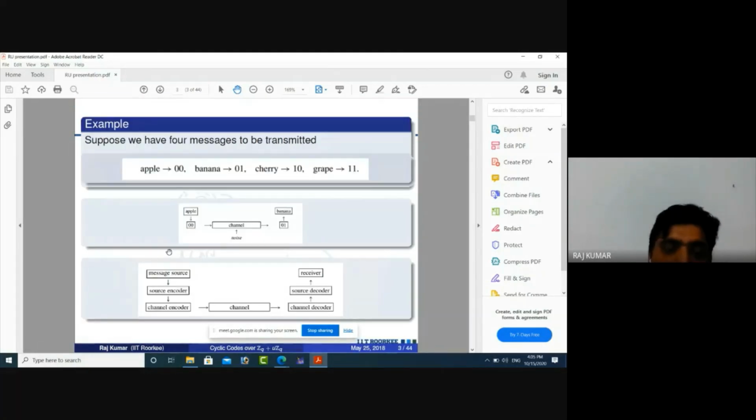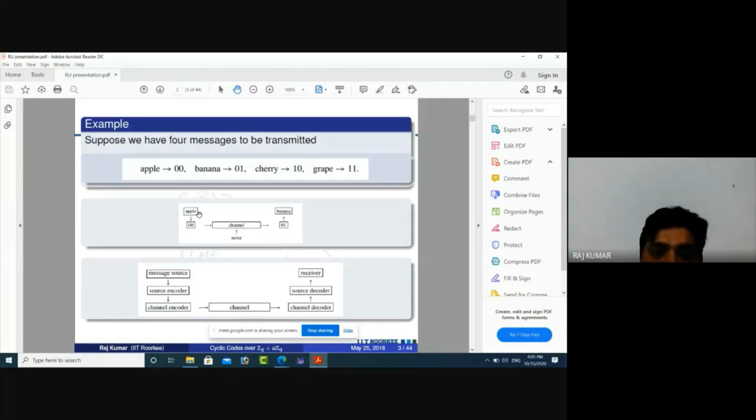For example, I am using only two digits, 0 and 1, known as binary digits. Suppose apple is encoded as 00, banana as 01, cherry as 10, and grape as 11.